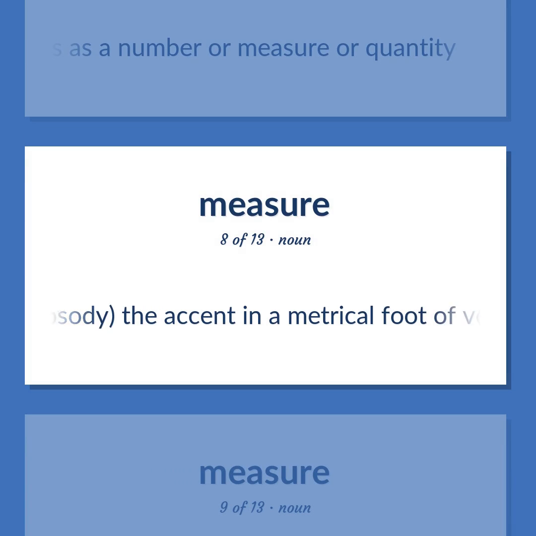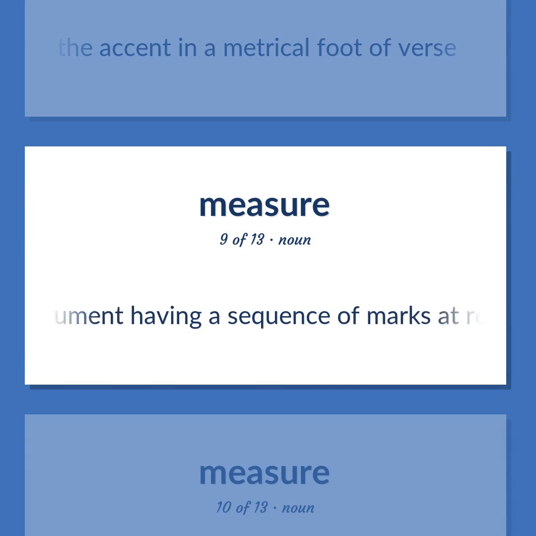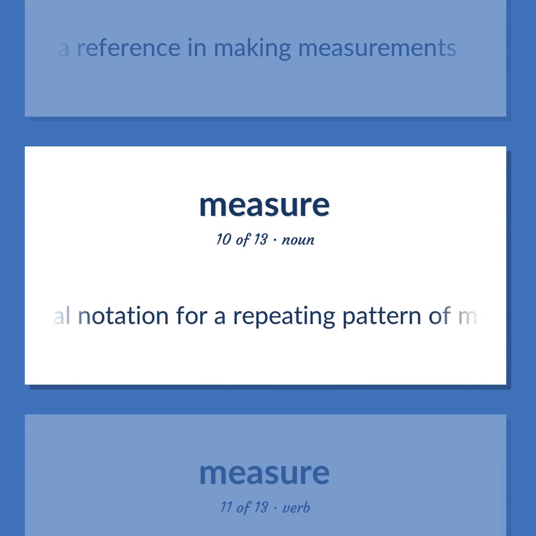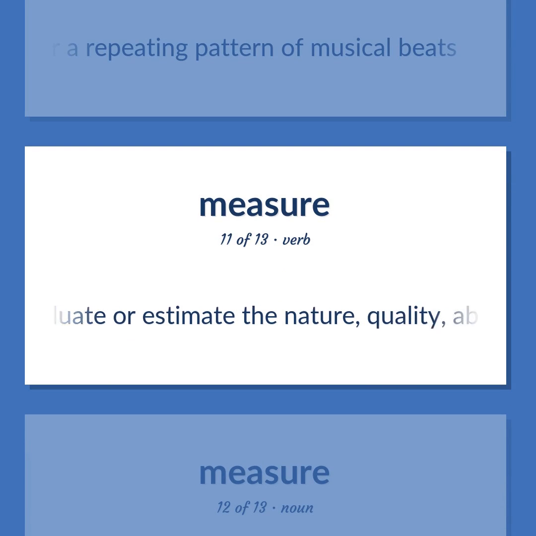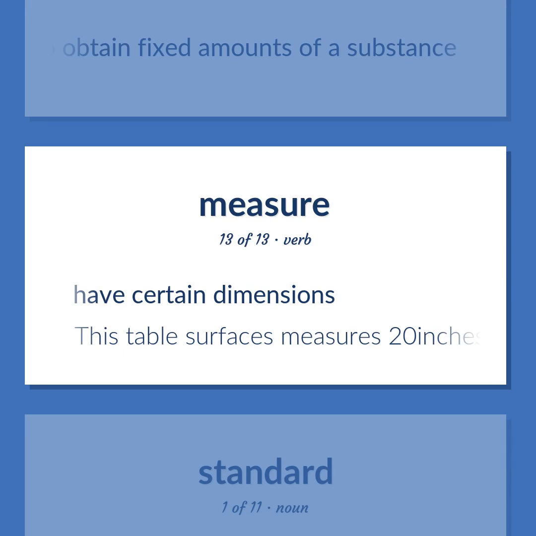Prosody. The accent in a metrical foot of verse. Measuring instrument having a sequence of marks at regular intervals. Used as a reference in making measurements. Musical notation for a repeating pattern of musical beats. Evaluate or estimate the nature, quality, ability, extent, or significance of. A container of some standard capacity that is used to obtain fixed amounts of a substance. Have certain dimensions. This table surface measures 20 inches by 36 inches.